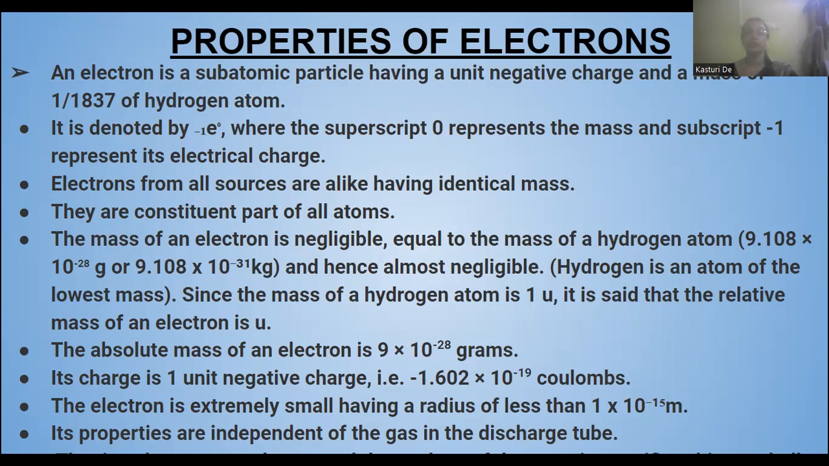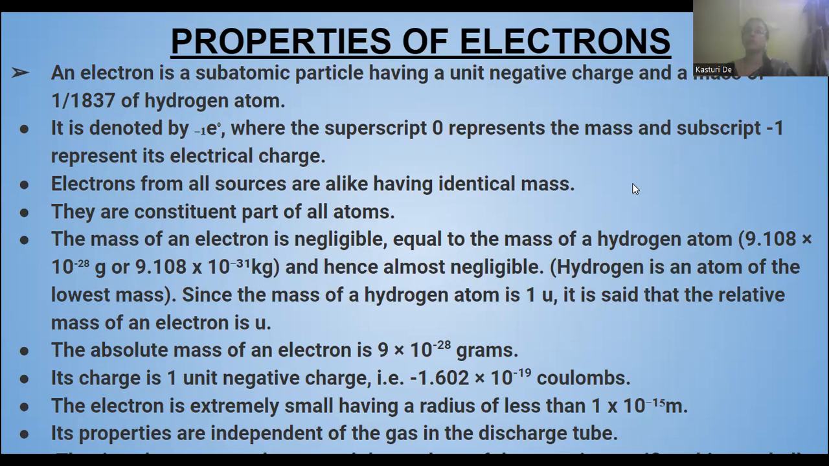In my last video, I was discussing the discovery of electrons, how it was discovered, and now I will start with the properties of electrons. So, electron, as we know, is a subatomic particle which has a unit negative charge and a mass of 1 by 1837 of a hydrogen atom. Such a very negligible mass it has.